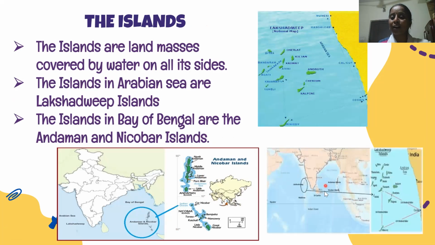And we have an island called Lakshadweep. This is Lakshadweep. We can see small islands. These islands all together are called Lakshadweep. It is located in the Arabian Sea. It also comes under India's features.